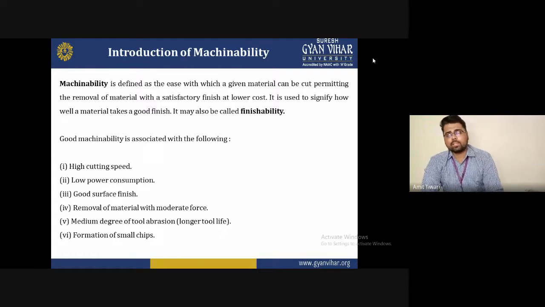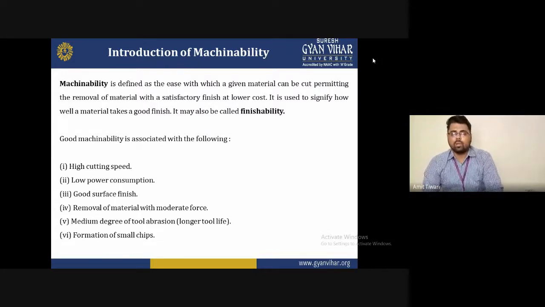So with the high cutting speed, you must be reminded of the other two parameters. I have told you many times that there are three cutting parameters: cutting speed, feed rate, and depth of cut. And you must remember that if you increase the spindle speed, that is the cutting speed, you will reduce the depth of cut. And if you reduce the depth of cut, the feed rate will automatically increase. And with the increase of the feed rate, good machinability will definitely be achieved. So this first point must be kept in mind: the high cutting speed is required for good machinability.